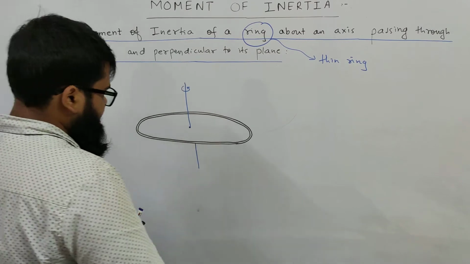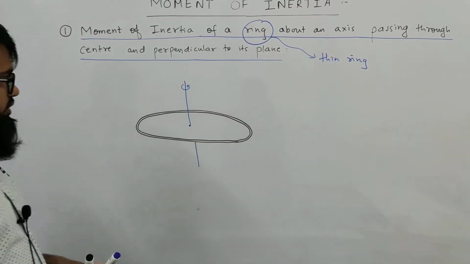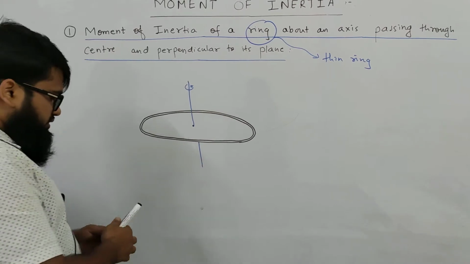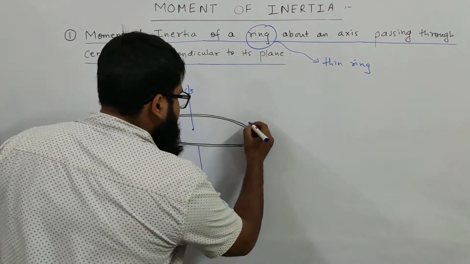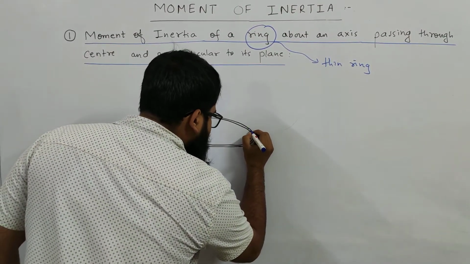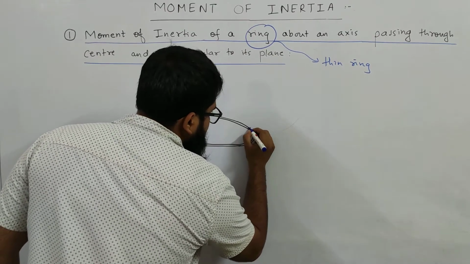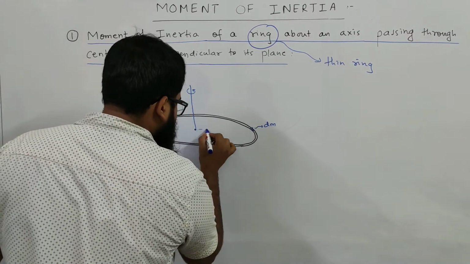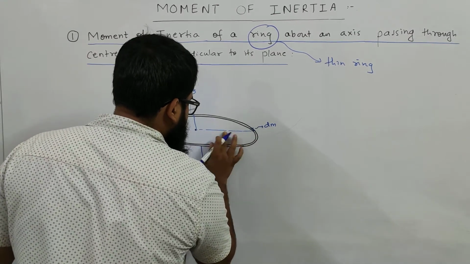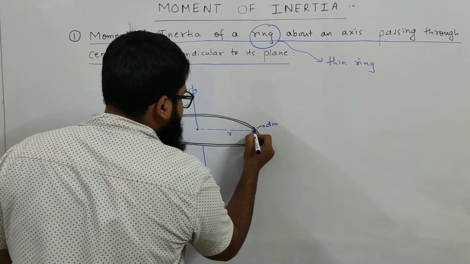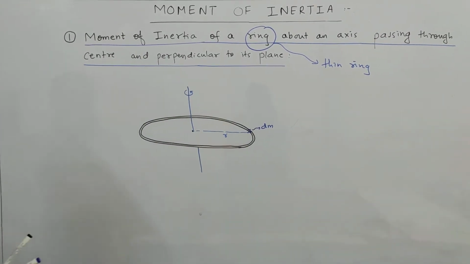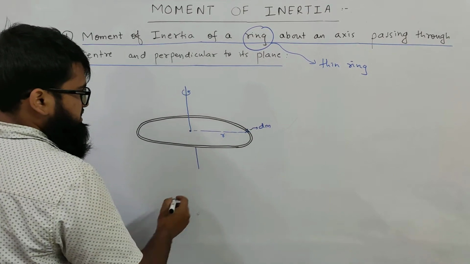Now you can see that you can break this ring into small parts, because this is a continuous object. Let us take a small, infinitesimally small part here, which has a mass dm, situated at a distance of r from the center.